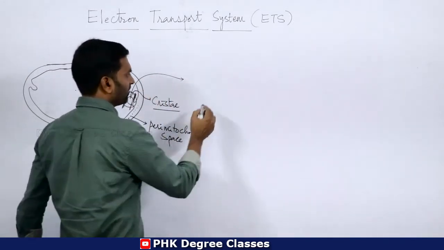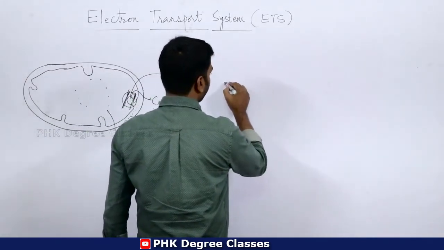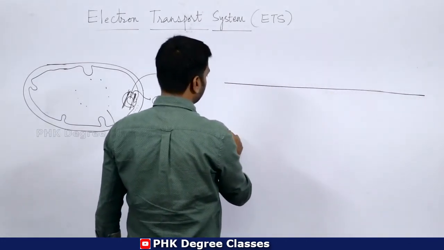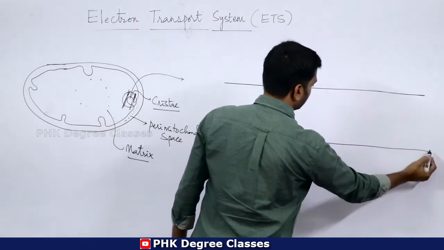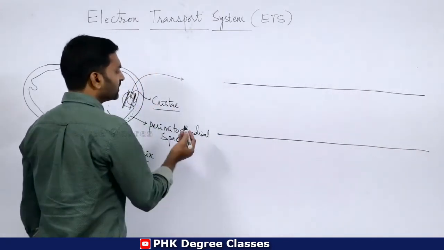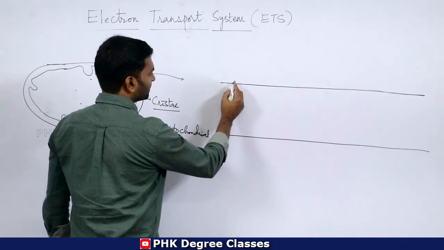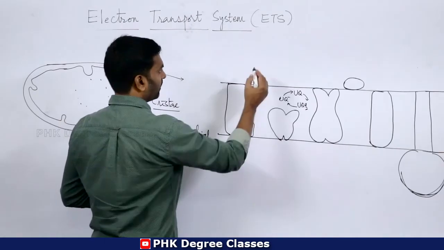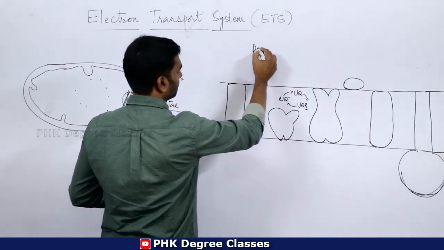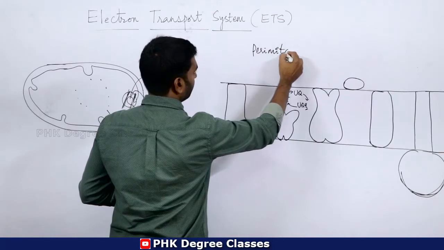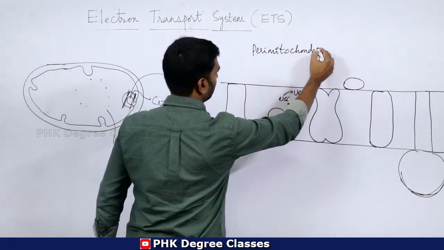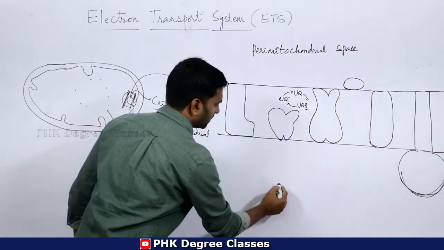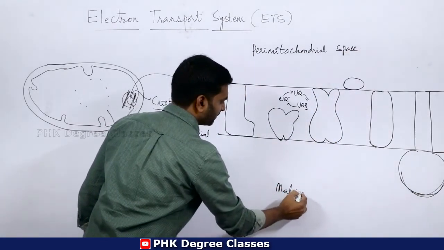So it looks like this. This is a layer, this is another layer. Clear? See, there are different complexes. So this is the perimitochondrial space. This is the matrix of mitochondria.